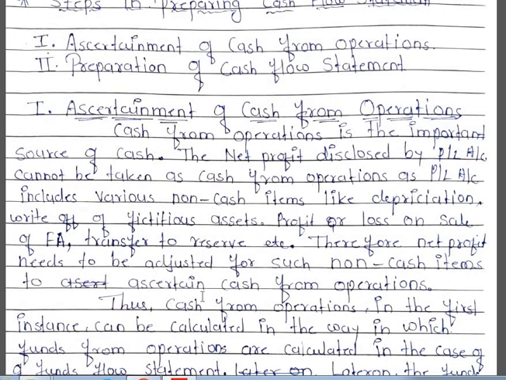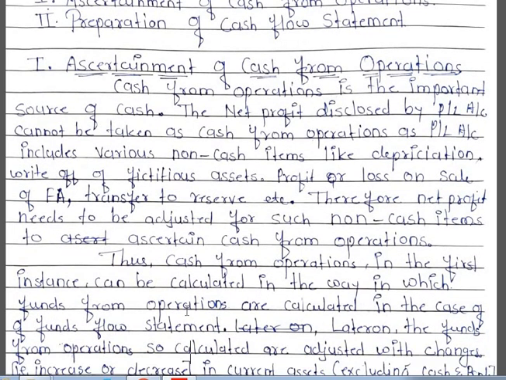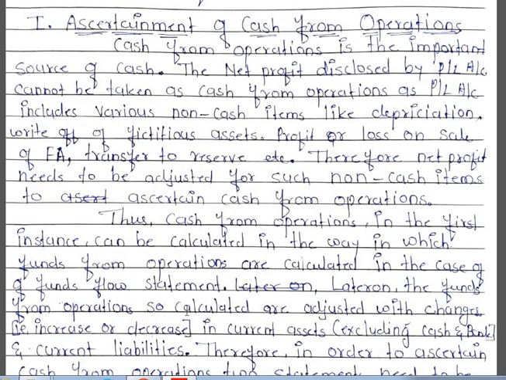And thus cash from operations in the first instance can be calculated in the way in which funds from operations are calculated in case of funds flow statement. So how do we calculate funds from operations in funds flow statement? The similar calculation we have to do here in the cash from operations. And later on, funds from operations so calculated are adjusted with the changes in current assets and current liabilities except cash in hand and cash at bank. So whatever is the increase and decrease in current assets, those changes we have to adjust.